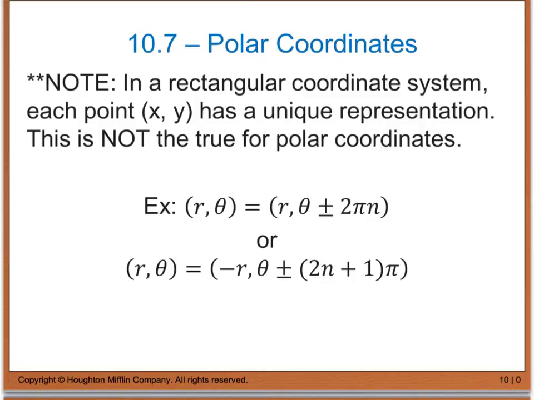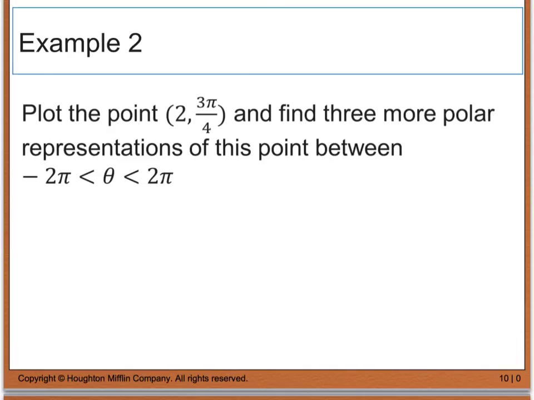And if you remember, 2 pi is really 360 degrees. So I can either go in the positive direction or the negative direction for an angle and still end up at the same place as long as I'm adding an increment of 2 pi. Now the other thing I can do is take that same coordinate point r, theta, and if I take the opposite sign of r, I can then take my angle measure theta and add or subtract the quantity of 2n plus 1 times pi and still get the same point. So example 2 is actually going to demonstrate that.